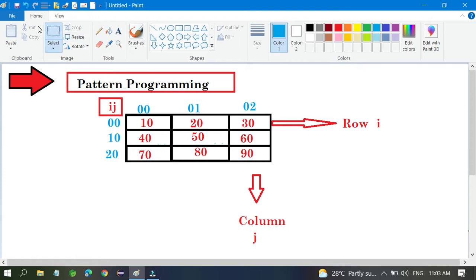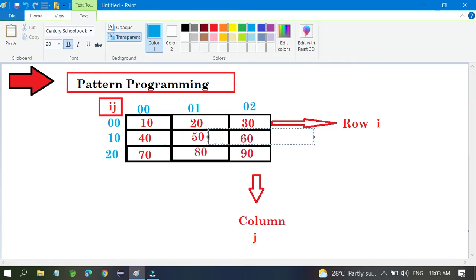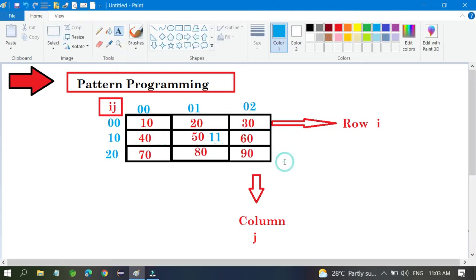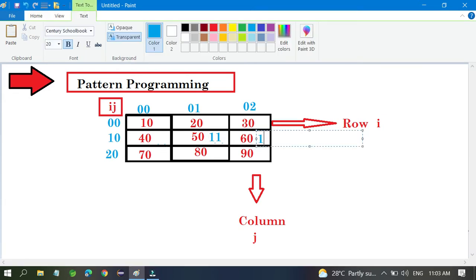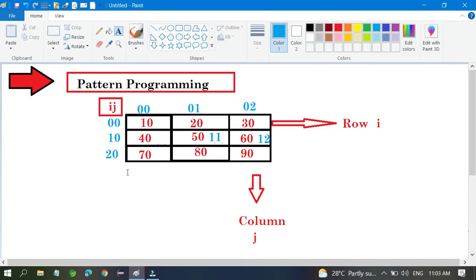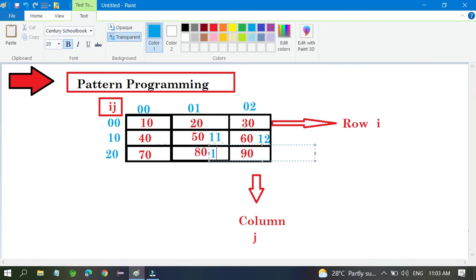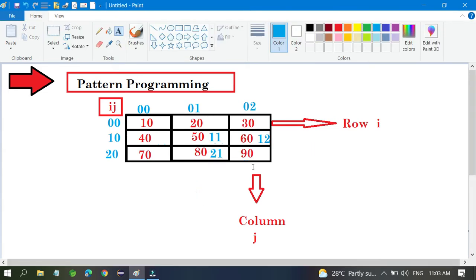So what will this become right now? 0, 1. This one becomes 1, 1. This will become 1, 2. 1, 2. So this is already mentioned 2, 0. So it will become 2, 1, and this will become 2, 2.